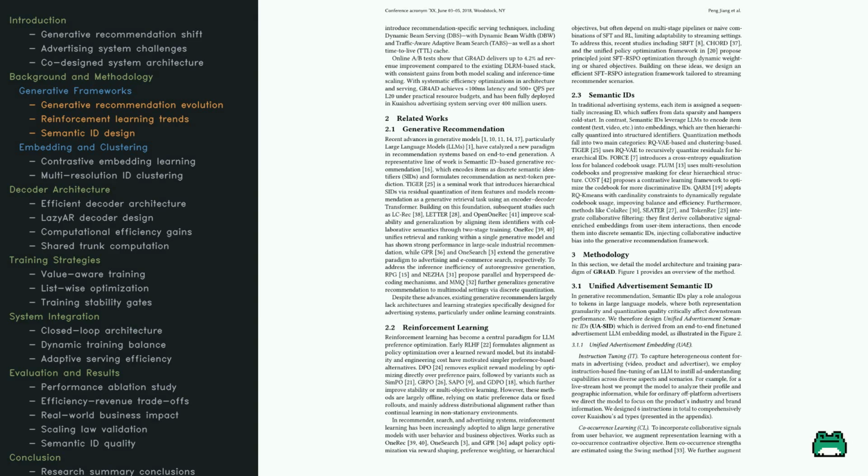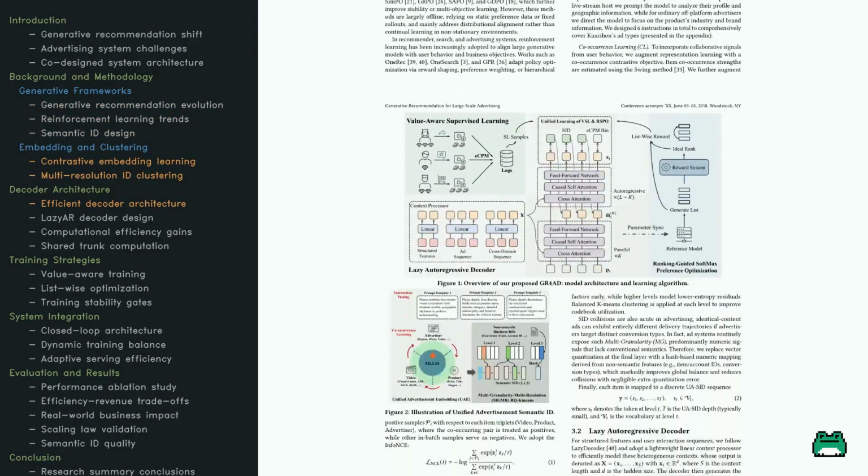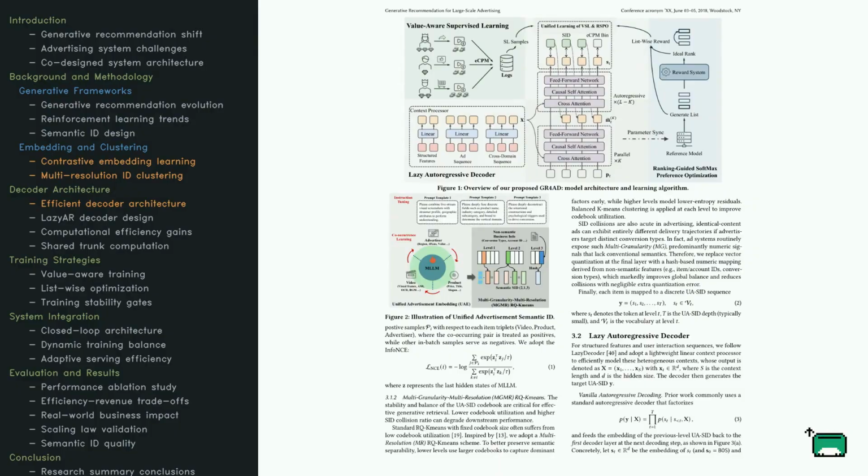Building on this, the authors introduce a unified advertisement semantic ID. They fine-tune a model using specific instructions to understand different ad types and incorporate collaborative signals, like how often items appear together, to make these representations much more relevant to real-world advertising needs. Now let's dive into the technical heart of the system. How do we represent these ads? The authors use a contrastive learning approach, specifically the info-NCE loss, to ensure that related ad components, like video, product, and advertiser data, are grouped together in the embedding space.